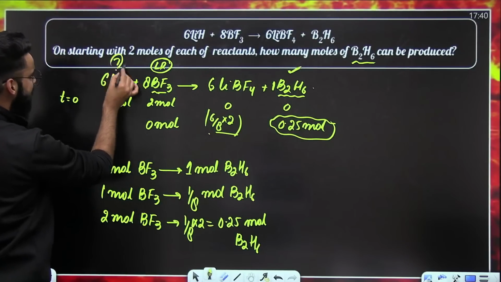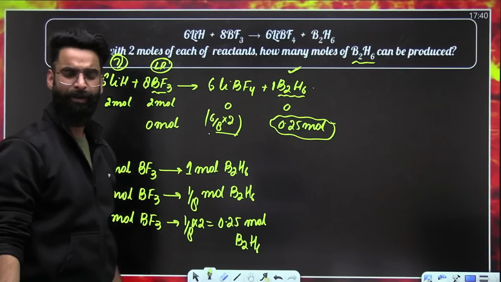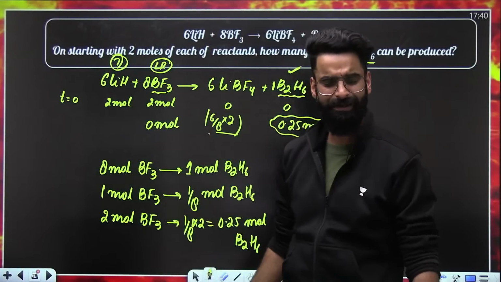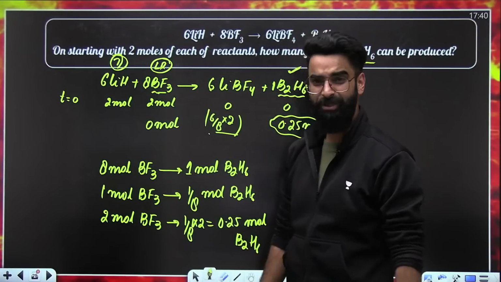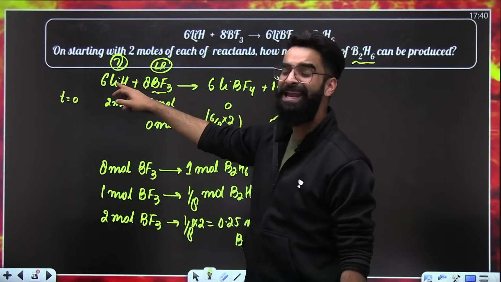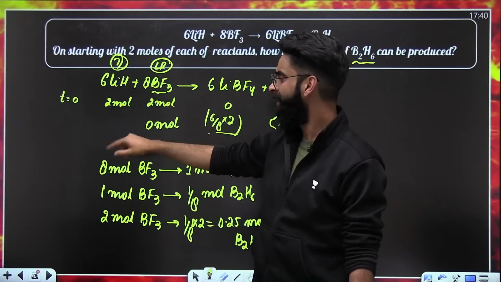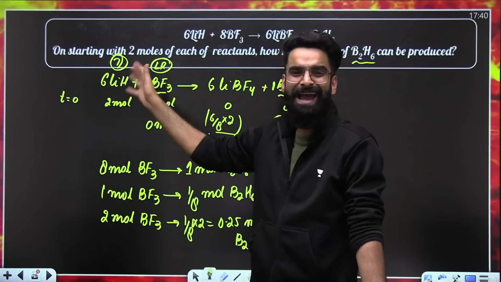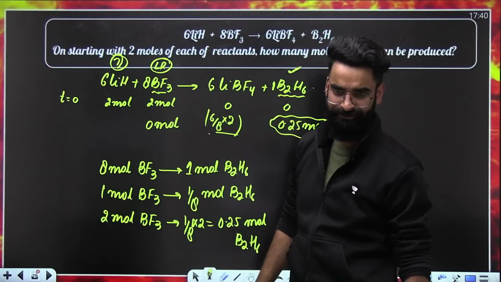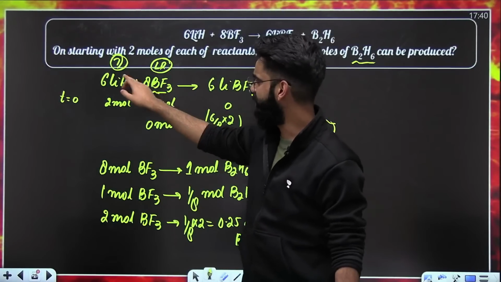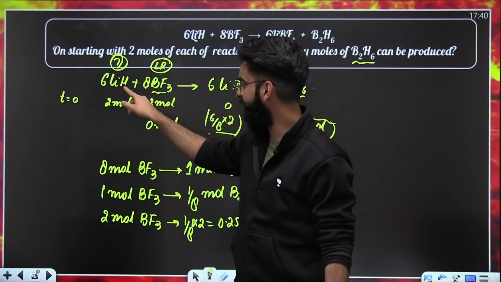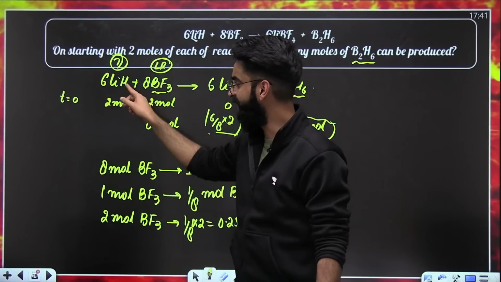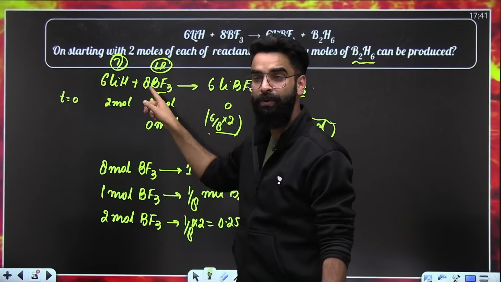Similarly, this LiH is the excess reagent. You can calculate the moles of excess reagent left also in the container, correct? First, you'll see how many moles of LiH have reacted. Then, initial moles minus the reacted moles of LiH. That's it. Simple. 8 moles reacts with 6 moles. So, 1 mole reacts with 6 by 8. 2 moles reacts with 6 by 8 multiplied by 2.